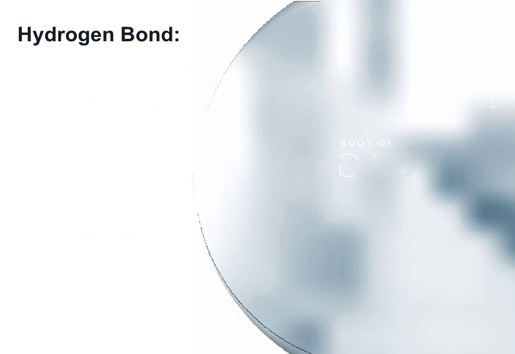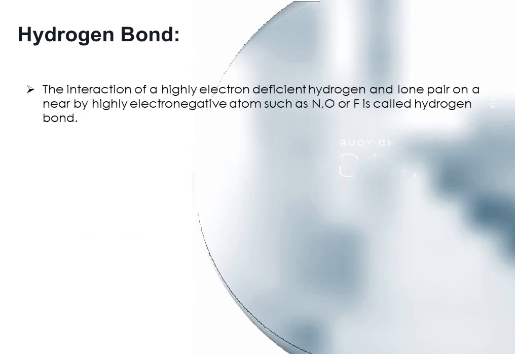Now, what is hydrogen bond? The interaction of a highly electron deficient hydrogen and a lone pair on a nearby highly electronegative atom such as nitrogen, oxygen or fluorine is called hydrogen bond. This phenomenon is called hydrogen bonding.